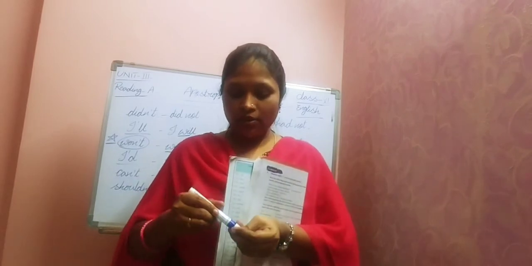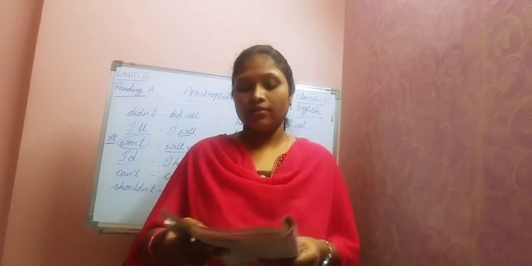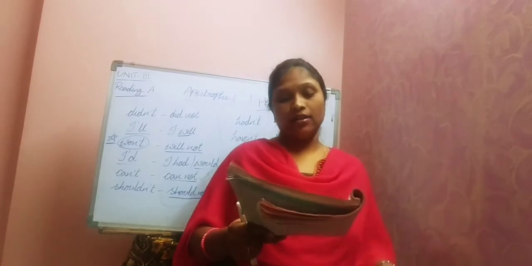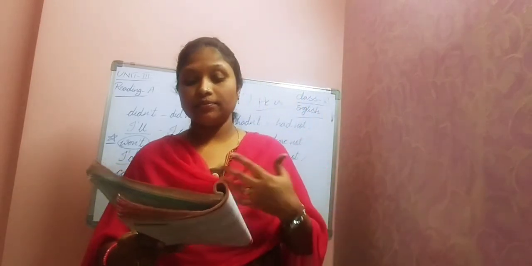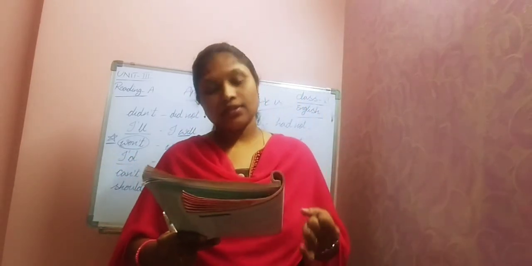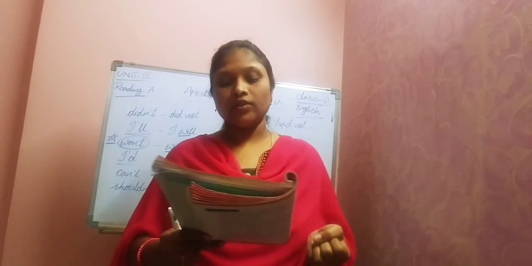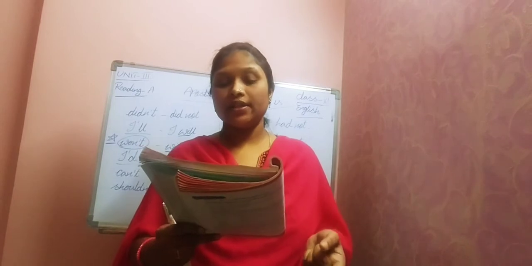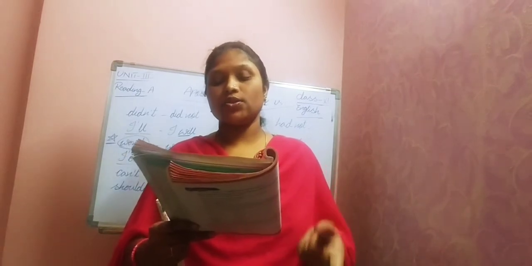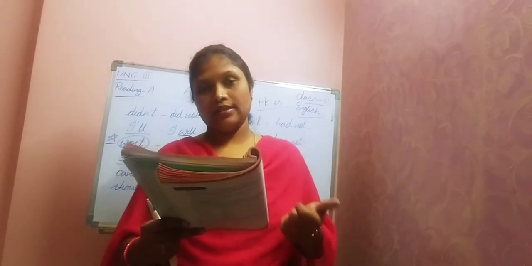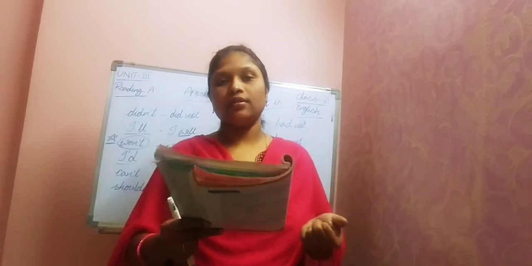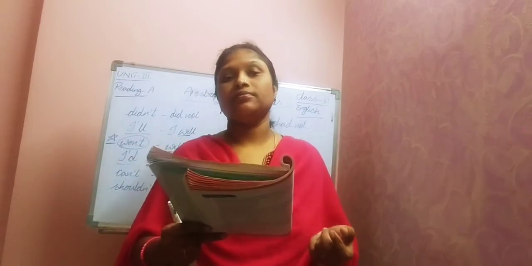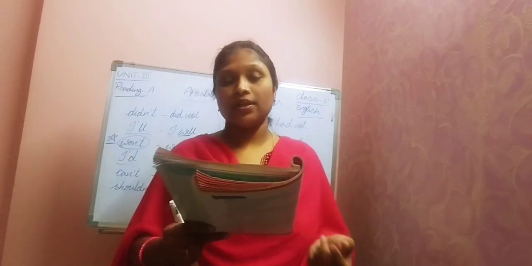In that, if you observe carefully, you can find some words are underlined. So what are the underlined words here? Fell, stopped, lost, decided. What do you think? What are these words? Which part of speech do they come under?